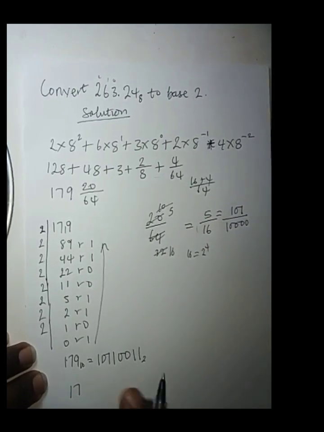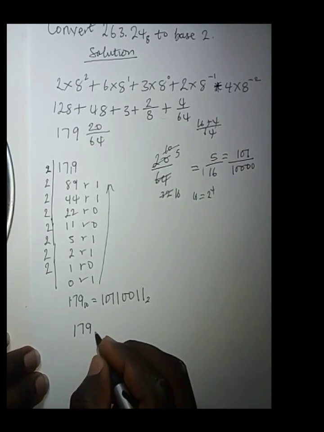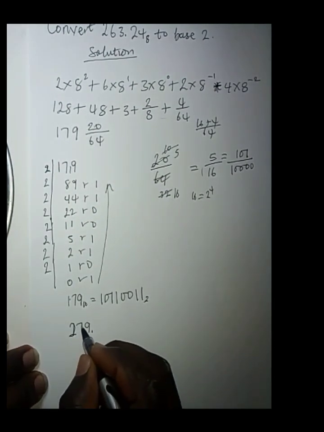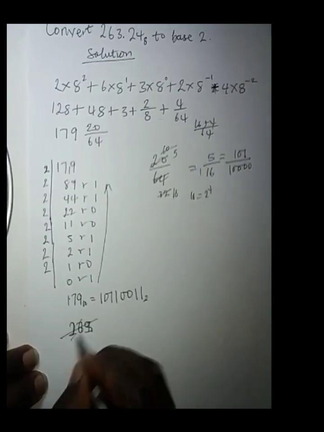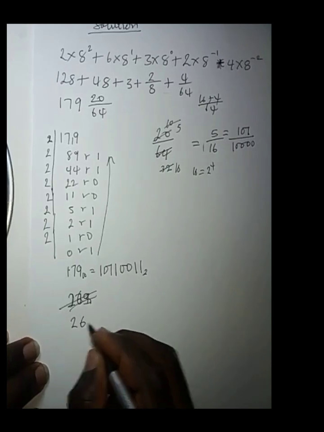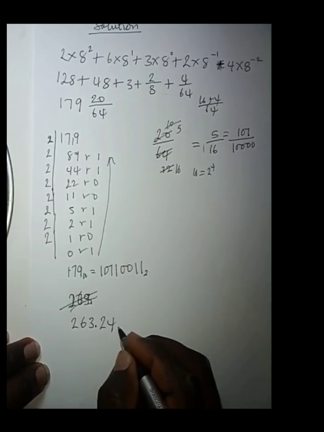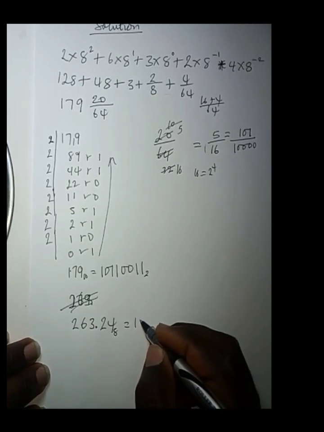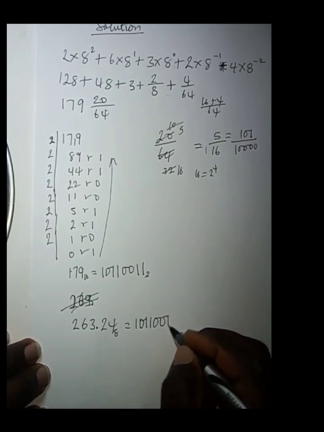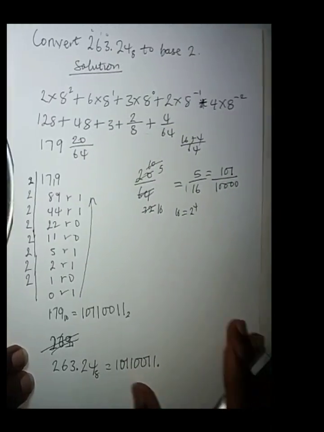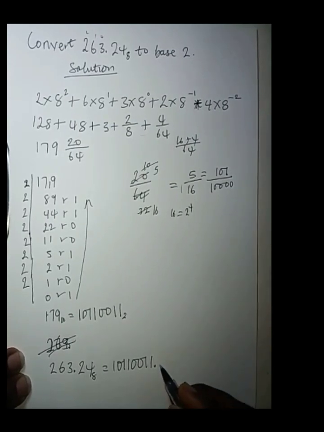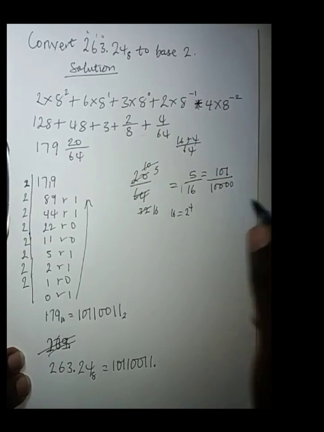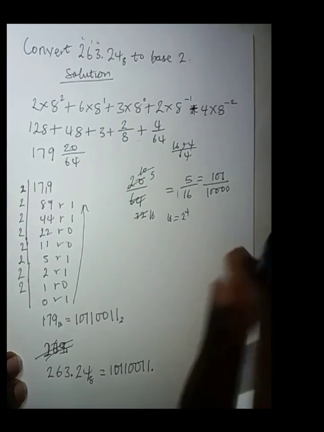The original number, 263.24 in base 8, they will now put down 1 point, and just take this numerator and put it right here, 101 in base 2, as the answer, without knowing that the number of decimal places you have should correspond to the denominator.